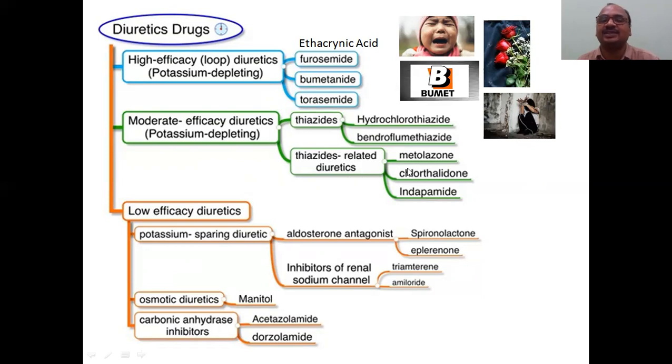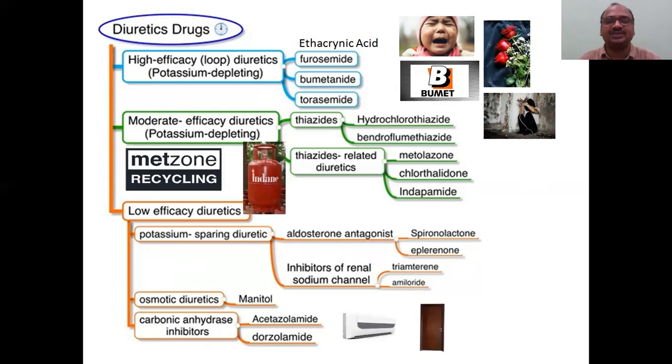Thiazide related diuretics, metolazone. You remove the la, metzone, you will get metolazone. Chlorthalidone, indapamide. How to remember this? Here I have shown. Metzone is one of the company, recycling company. It mets the zone, recycling zone, where the wastage and manufacturing. And indapamide, Indian gas. Indapamide.